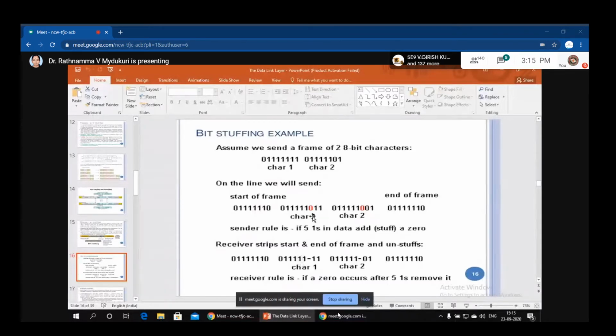He will unstuff. That means if you send your data with 5 continuous ones, the next 0 should be unstuffed. So the receiver unstuffs that next 0 and receives the original data. That is the mechanism we follow in bit stuffing.